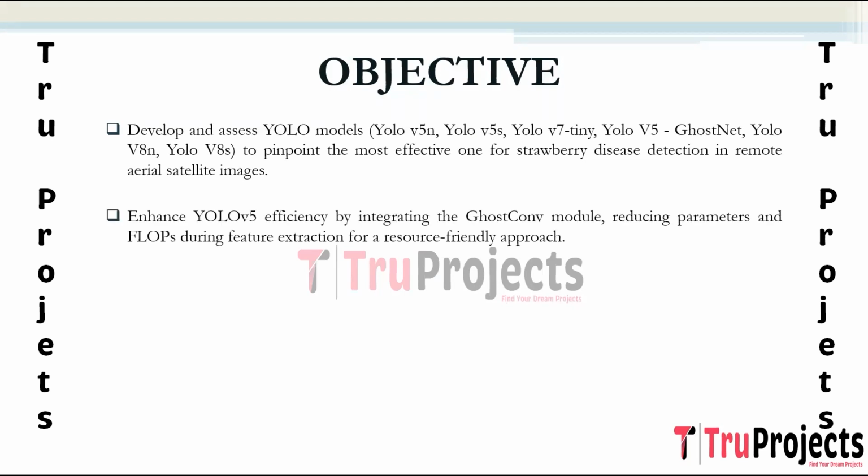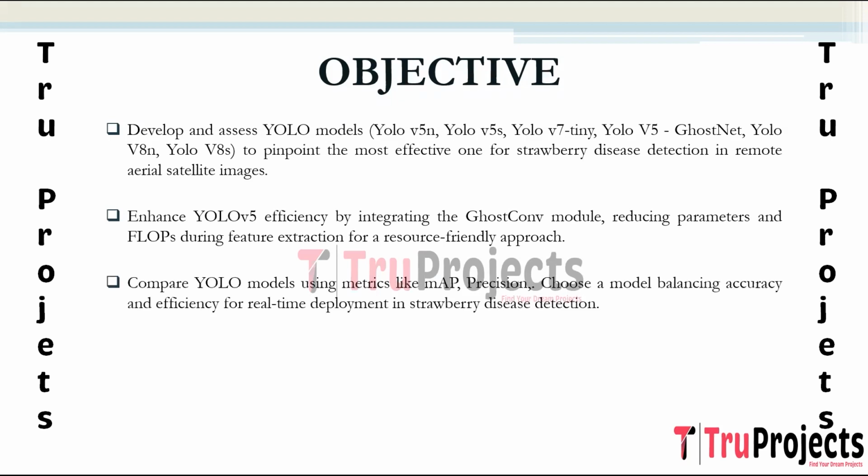The aim is to introduce the Ghost Conv module into the YOLO V5 network to optimize model efficiency by reducing parameter numbers and floating point operations during feature extraction, ensuring a more resource friendly approach. The goal is to compare various YOLO models for detecting strawberry diseases in remote aerial satellite images based on metrics including mean average precision, which is MAP, precision, recall. The goal is to identify the most effective model that achieves a balanced performance for accurate disease detection with optimal efficiency, considering real time applications and deployment feasibility.